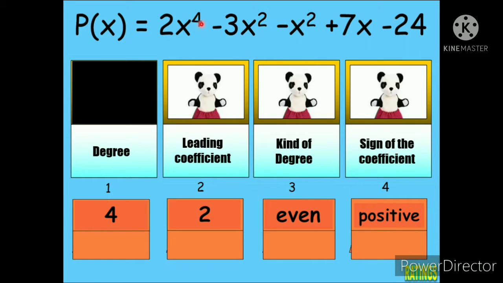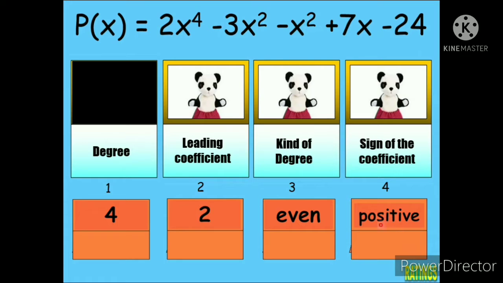Next, the sign of the coefficient. Ano ba yung sign ng ating leading coefficient? This one. So as you can see, walang nakalagay. And as we always say, kapag walang nakalagay, it is always positive. O, hindi positive sa COVID-19 na. So this is positive. Okay. So did you get the correct answer?